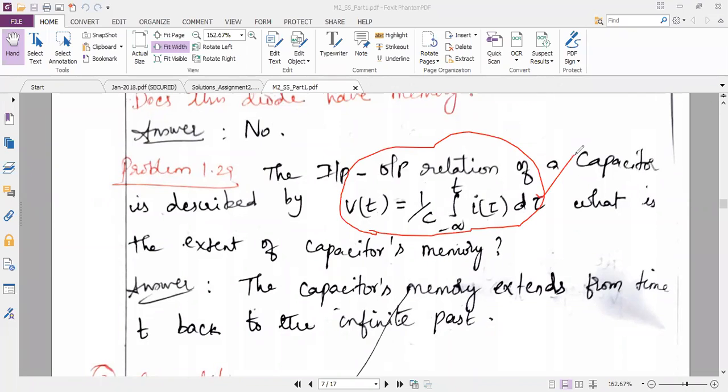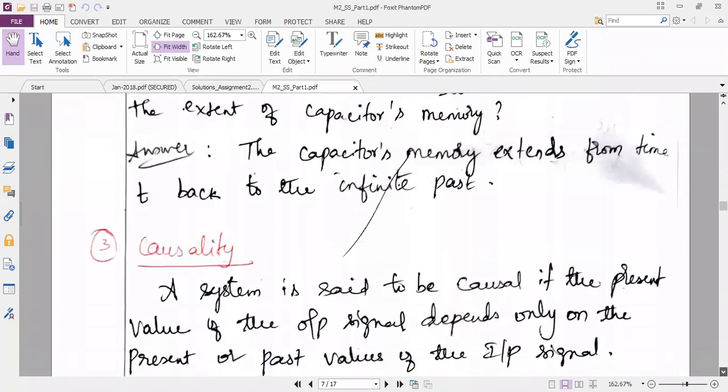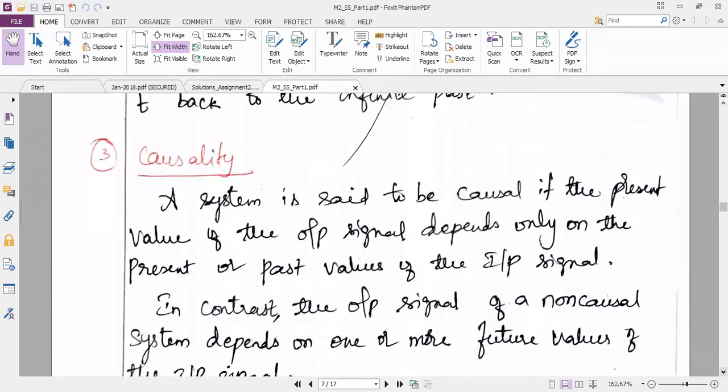Memory, because to get output v of t, I have to perform the integration of my input, the current. So I should know all the values of current. Then only after integration, I can get my output v of t. So you can understand easily, depending upon the equation, whether the system is memory or memoryless. Okay. So with this, we have completed the second property of the system.